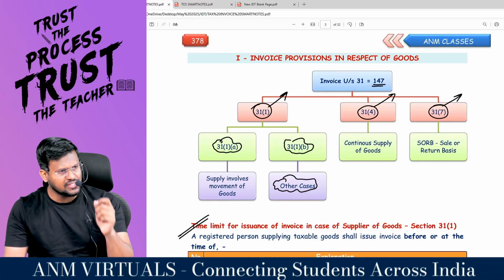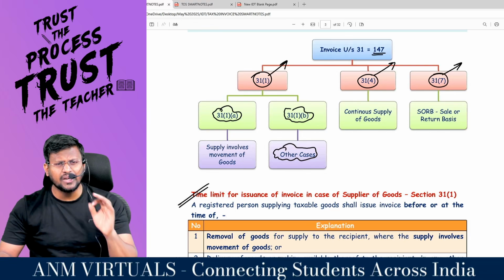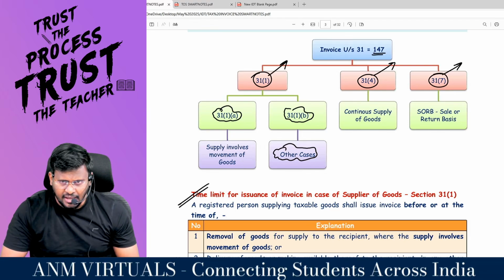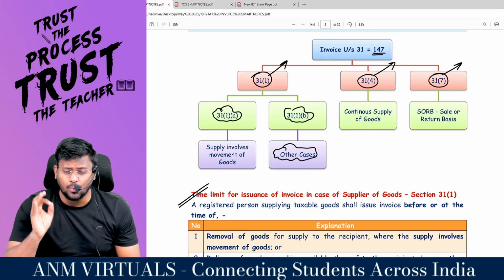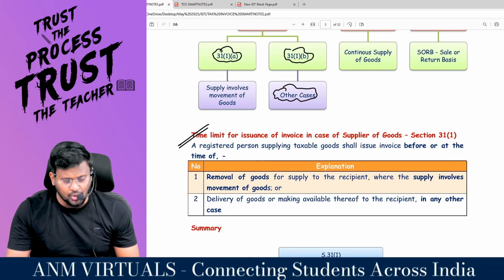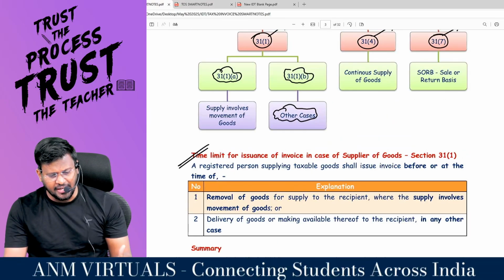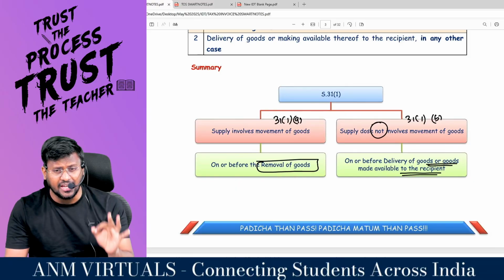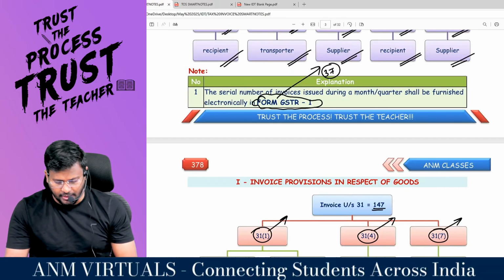So what we have consolidated is, if you are a supplier of goods, 147 is the shortcut. 147: 31 subsection 1, 31 subsection 4, 31 subsection 7. 31 subsection 1 is again classified into clause A and clause B. 31 subsection 1 clause A, supply involves movement of goods. In case supply involves movement of goods, you are supposed to raise the invoice on or before the date of removal of goods. In case supply does not involve movement of goods, you are supposed to raise the invoice on or before the date of delivery of goods or goods made available to the recipient. Are you all ready with me?